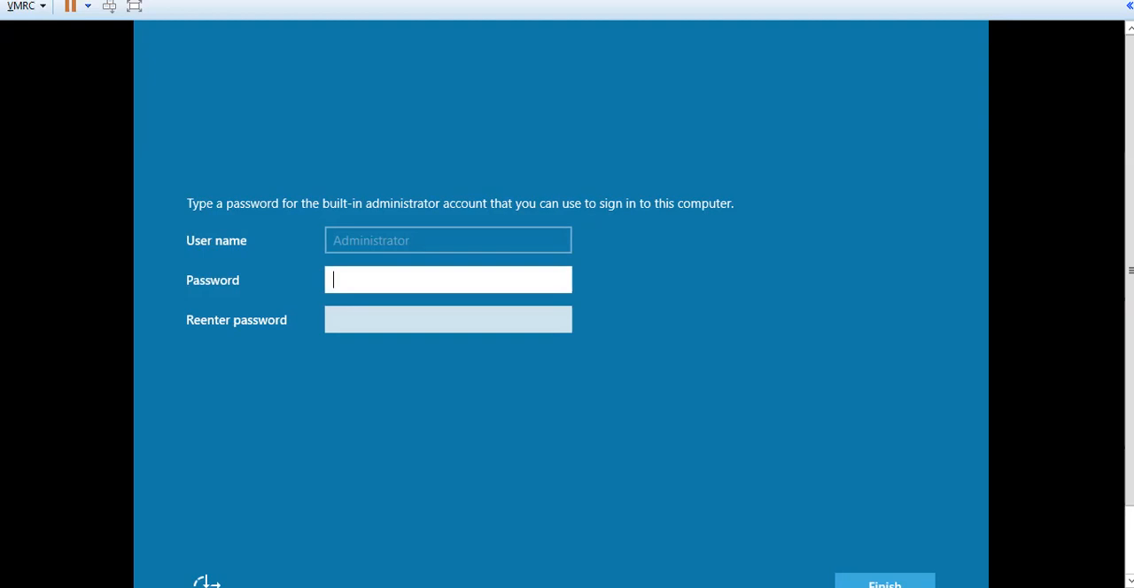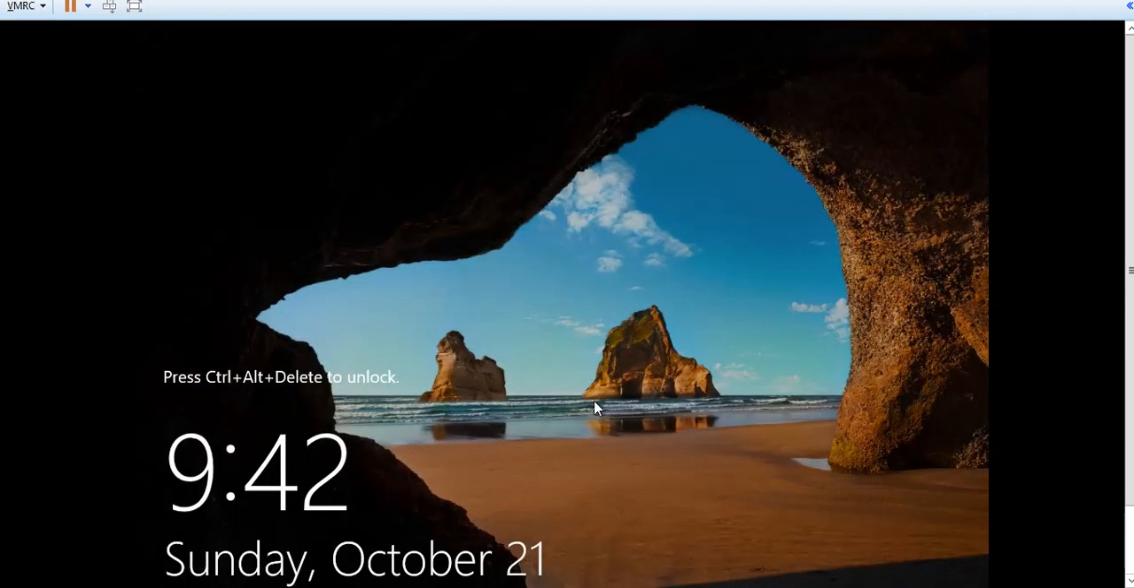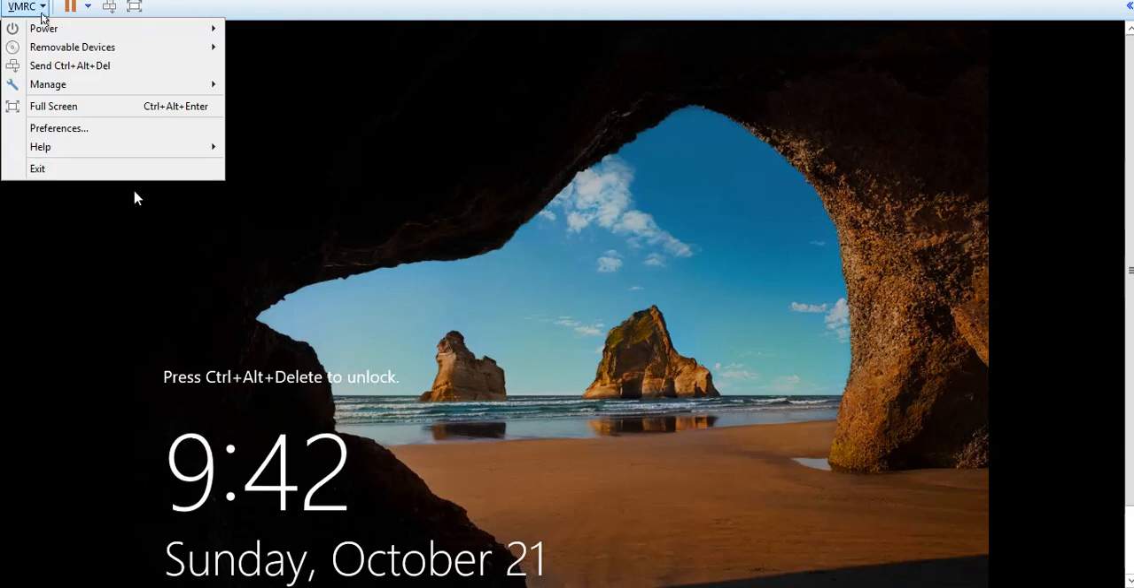When the installation completes, we have to provide the administrator password for the first time. After that, we can log into the system. Yes, here it is. So I'm going to provide that. Finishing it. Now our installation has been completed. We are going to log into the system for the first time.